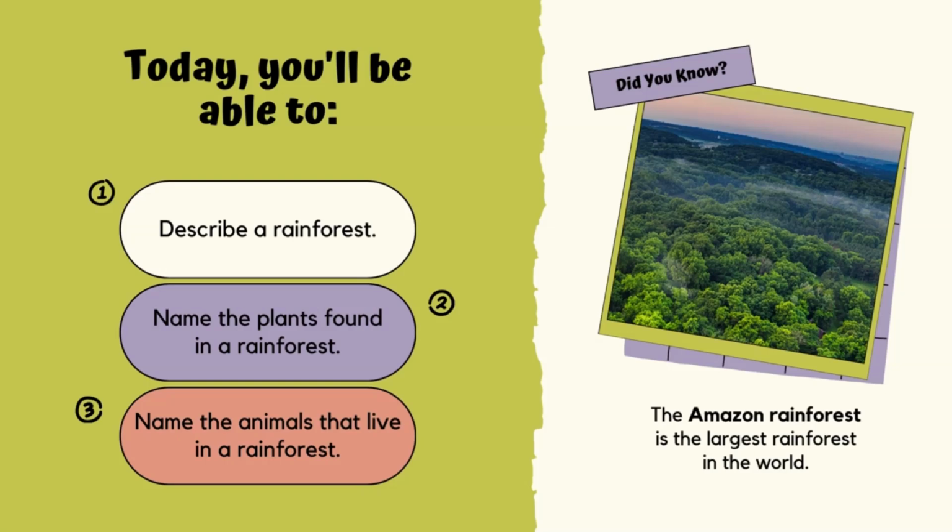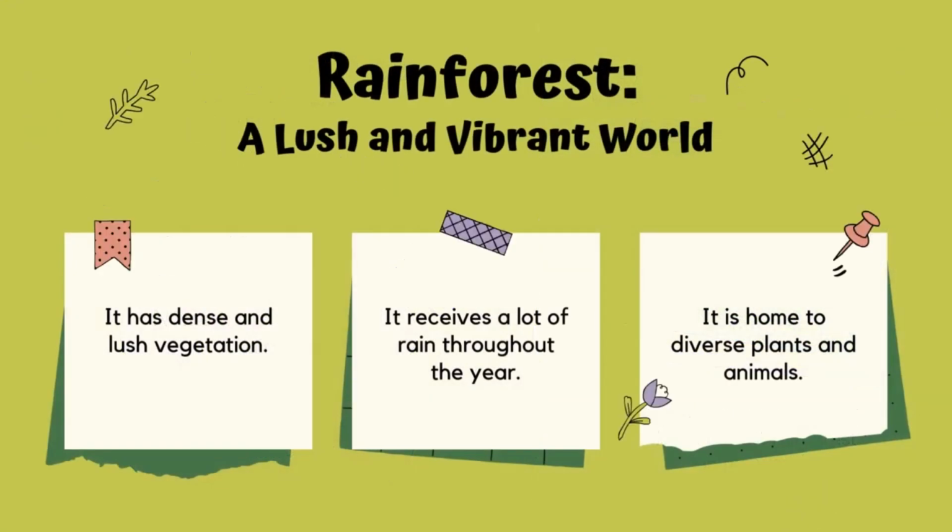Did you know? The Amazon rainforest is the largest rainforest in the world, a lush and vibrant world. A rainforest has dense and lush vegetation. It receives a lot of rain throughout the year. It is home to diverse plants and animals.